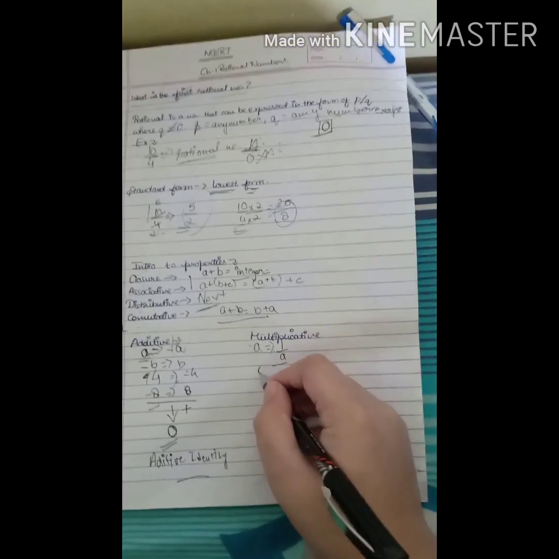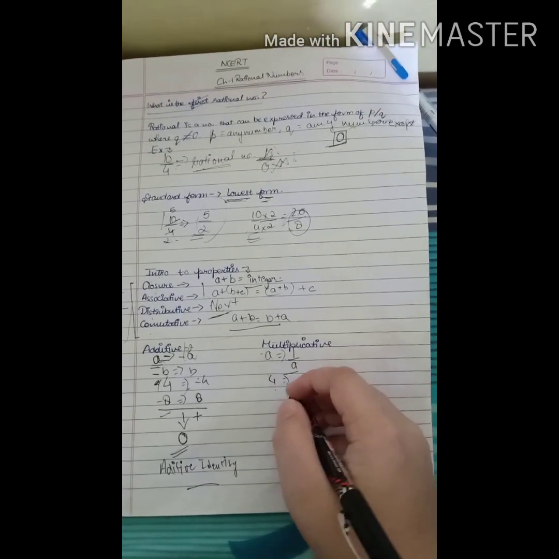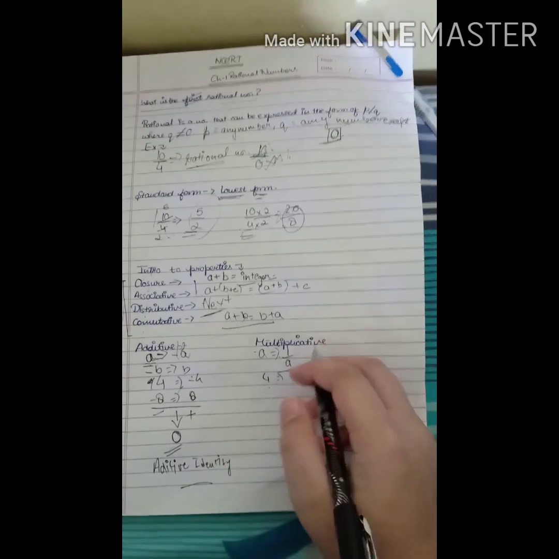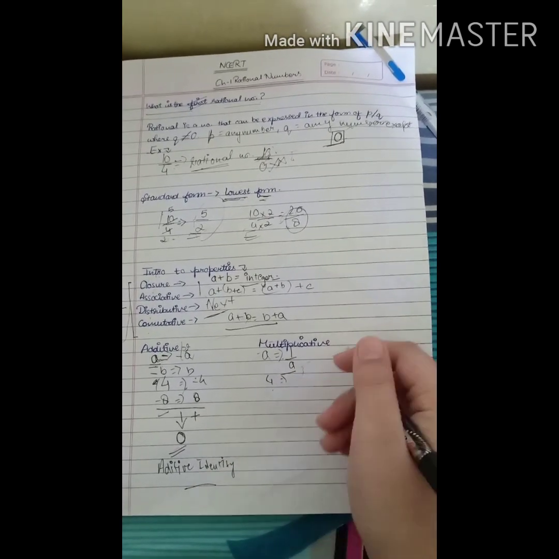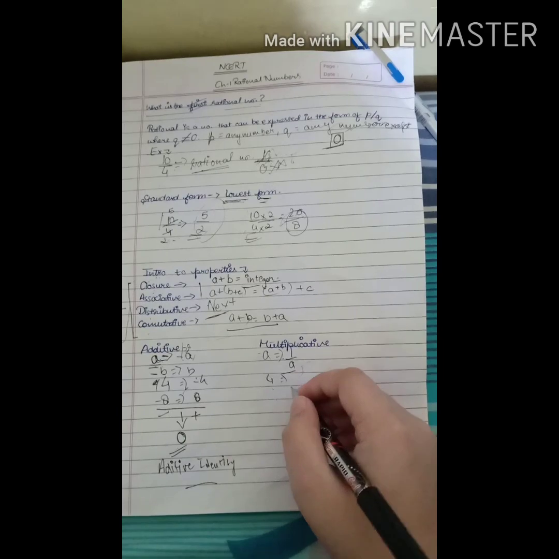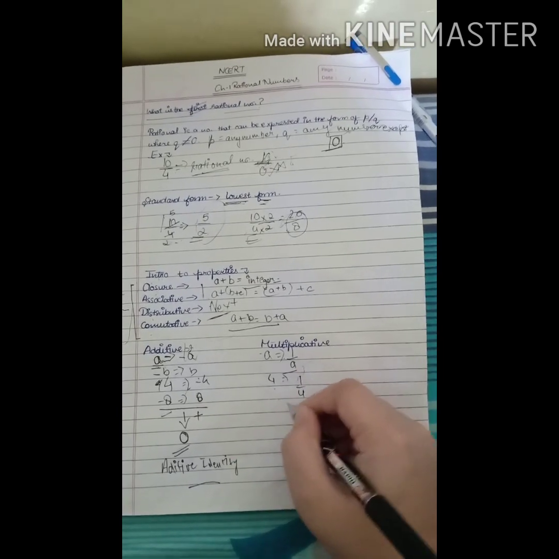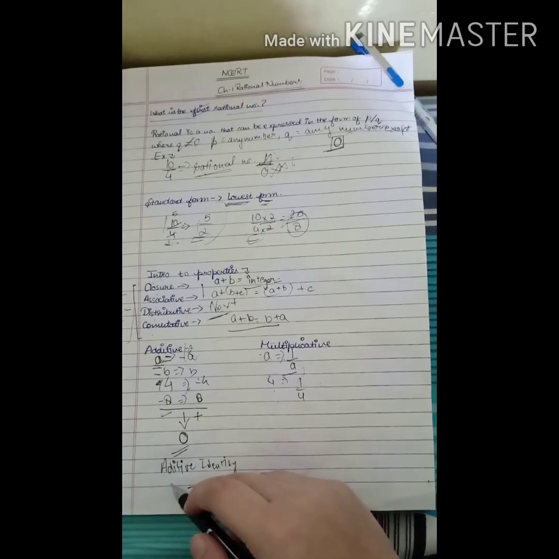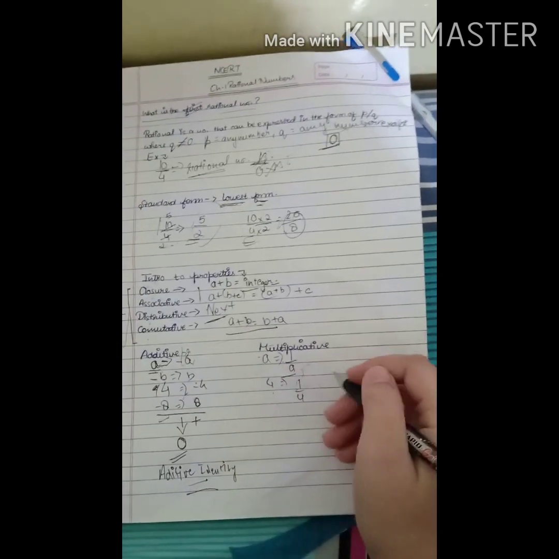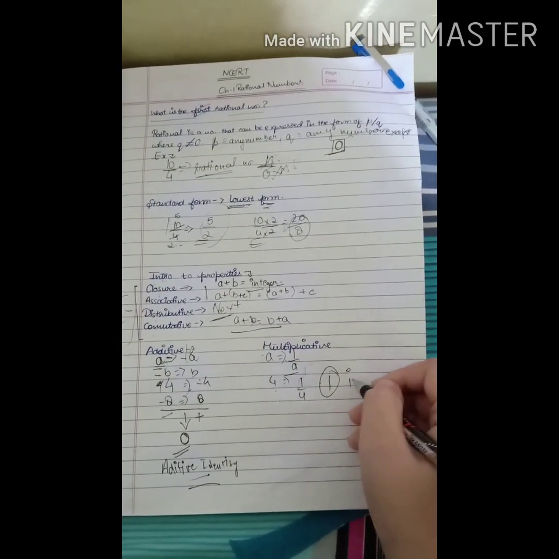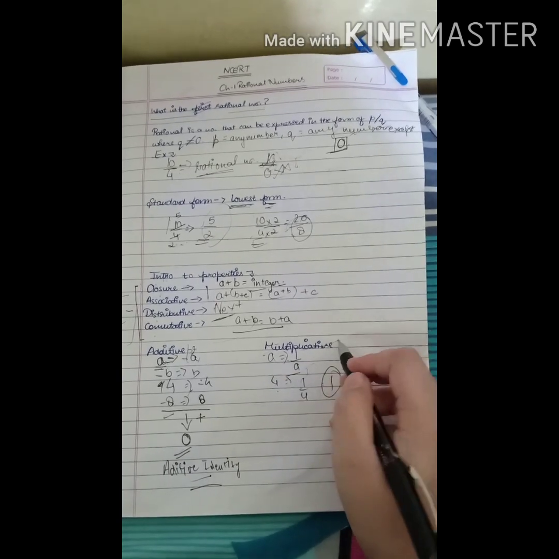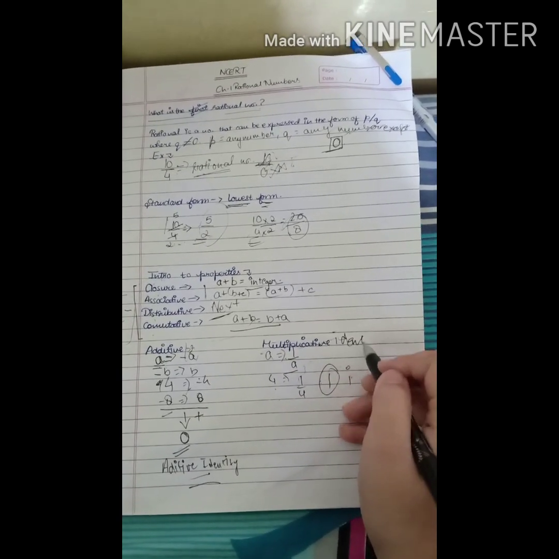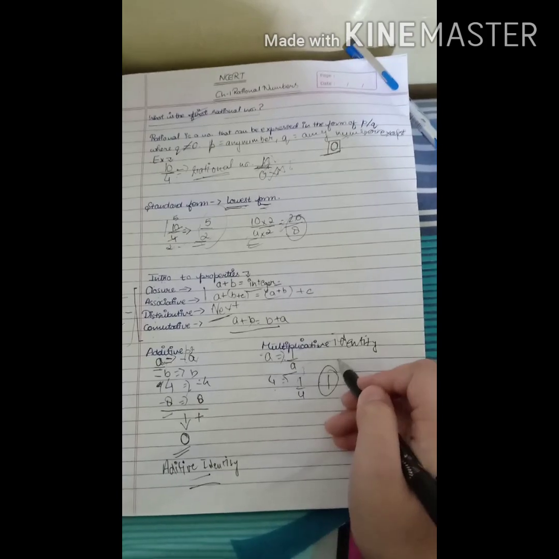If the number here is 4, then the multiplicative inverse, if anybody asks you, is going to be 1 by 4. Why? Because like here 0 is the additive identity of rational numbers, 1 is the multiplicative identity of rational numbers.